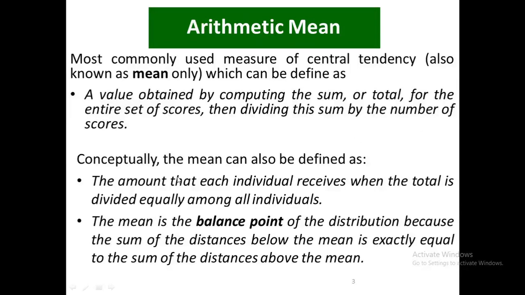Conceptually, the mean can also be defined as the amount that each individual receives when the total is divided equally among all individuals. In other words, it is a balance point of the distribution because the sum of the distances below the mean is exactly equal to the sum of the distances above the mean.